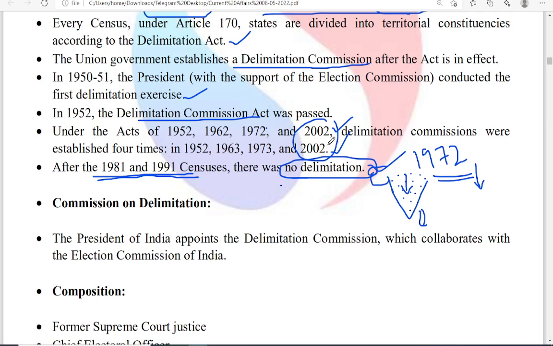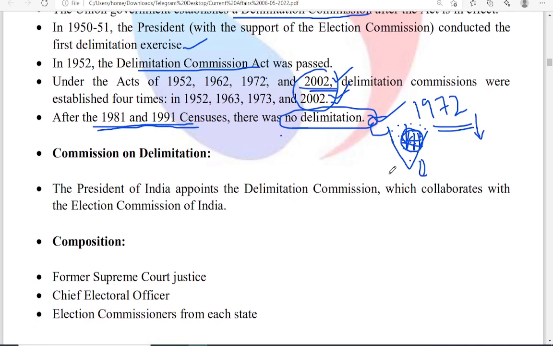But in 2002 the number of seats given to a state were not changed, but within the state delimitation was conducted according to the population changes within the state. So that's the reason why the 2002 delimitation has been mentioned here. But do remember, in 2002 there was no change in the number of seats for a particular state. Only within the states the constituencies were remodeled or delimited.